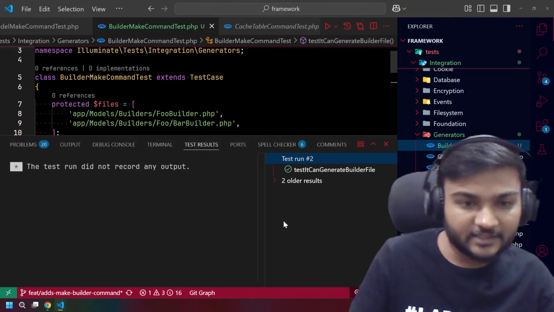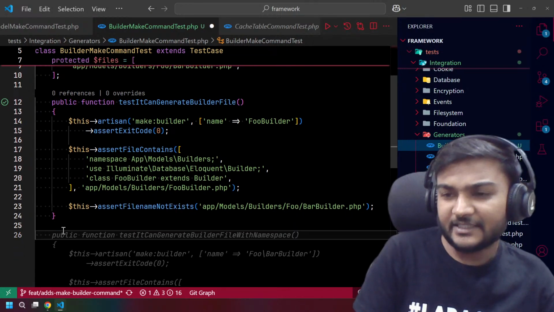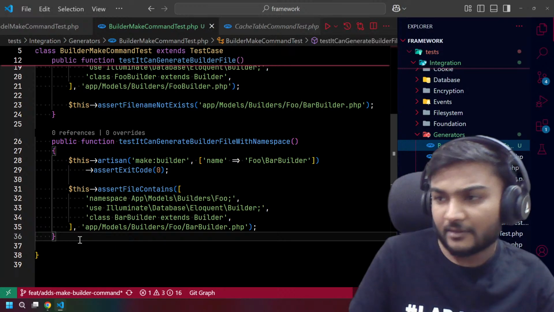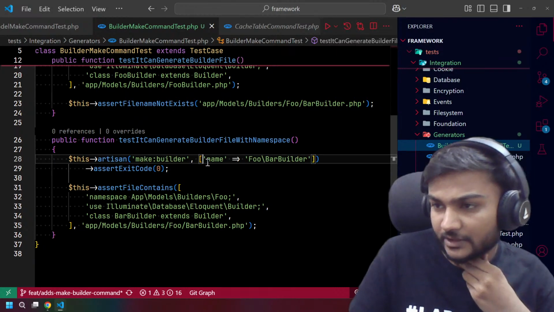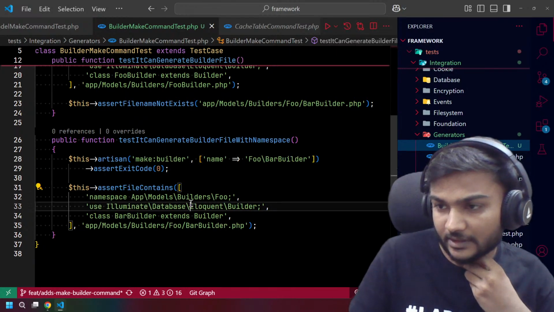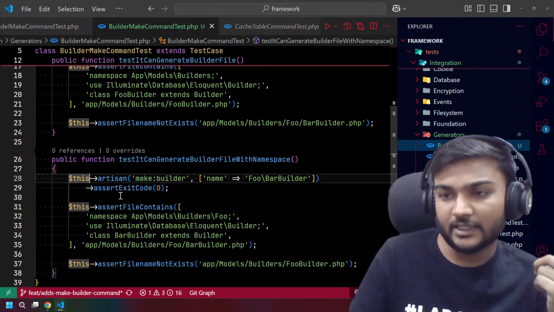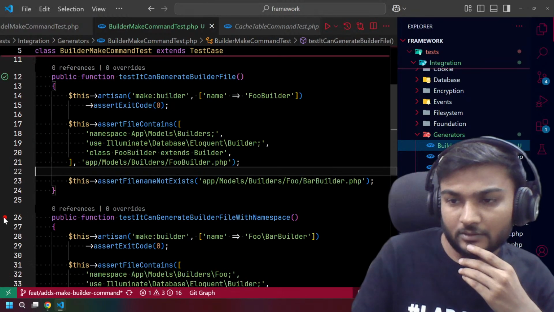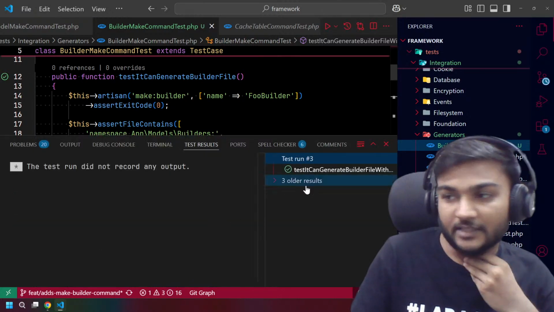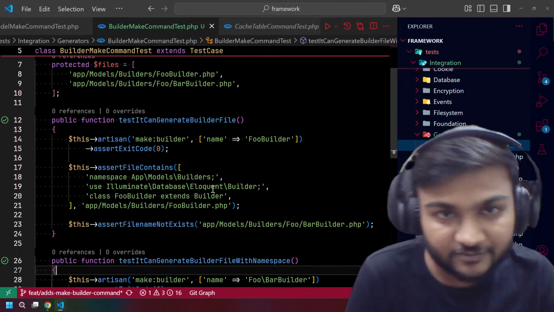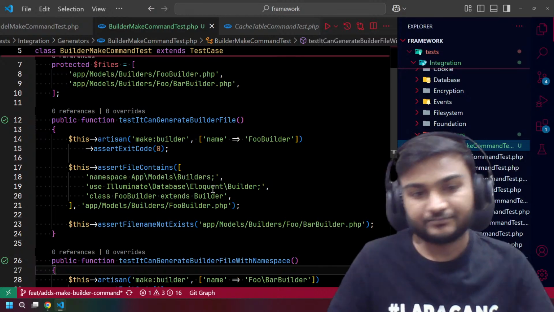Now let's run the test. Test passed, right? What other test can be? It creates the file name with the namespace. Yeah, perfect. And let's see what it does. Actually, the builder class contains, and we also need to check that the Fubal builder class is not there. Perfect. Okay, now we can run this particular test, and this is also passing. So both the tests are passing, and we have successfully built one feature for Laravel, right?